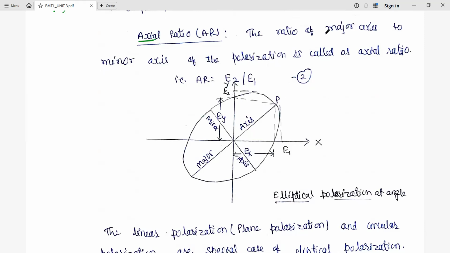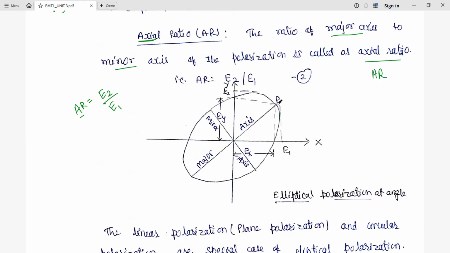The ratio of the major axis and minor axis of the polarization is called the axial ratio, and it is represented by AR. For the major axis, the value is E2, and for the minor axis, the value is E1. So this ratio E2 by E1 is called the axial ratio.